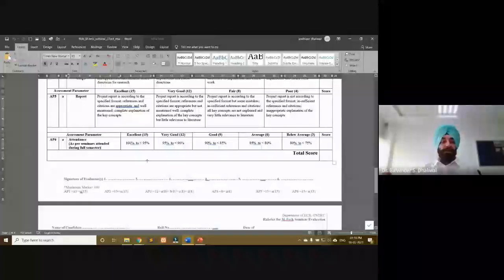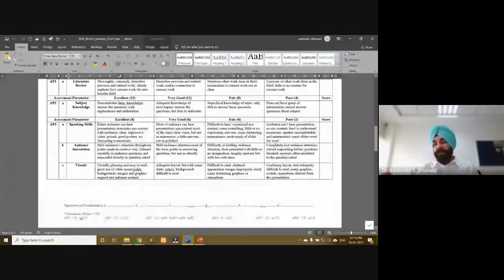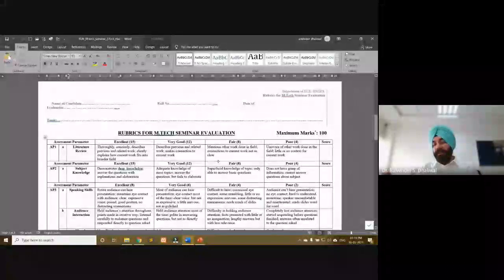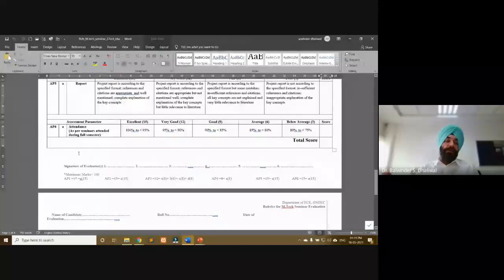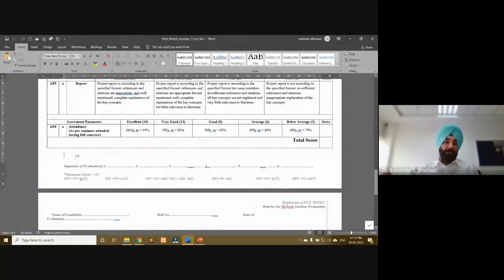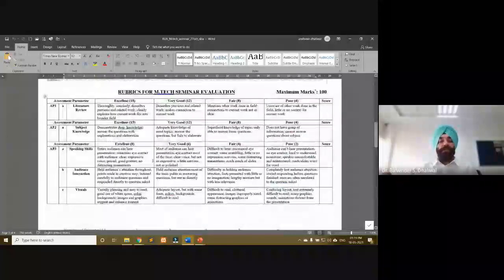Then we evaluated the students on different criteria and sub-criteria, and we awarded a score, and finally we added the scores, and that resulted in the total score obtained by the student. In parallel, a minimum of 2 teachers were evaluating the student, and then the evaluations of the teachers were compared, and finally the final score was agreed upon. This type of evaluation was done for each and every student of that class.